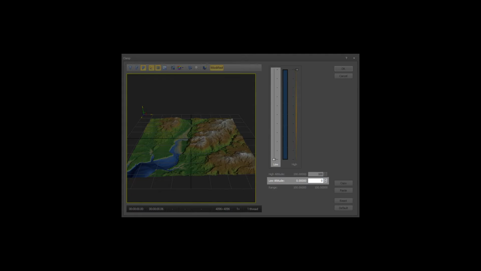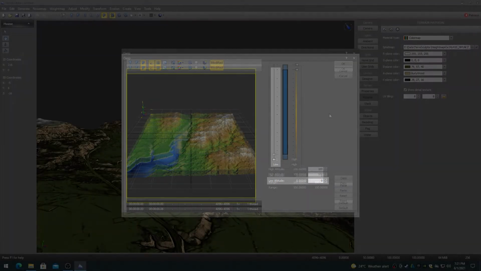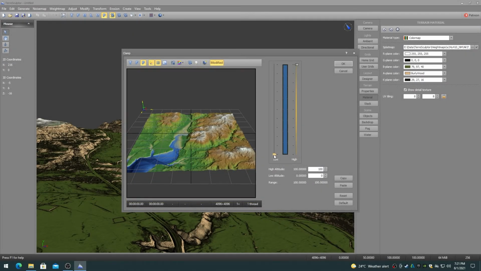The low altitude controls specify the low altitude to clamp all of the height map data at. This typically results in water planes.